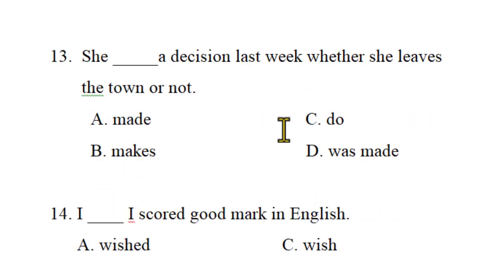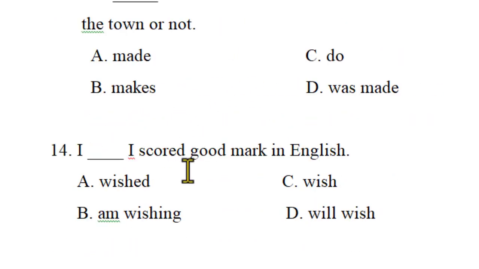Yeah, exactly. A blank, I scored good mark in English. I wished, which is really the right word, the right verb here? I wished, I scored. No, I wish. Exactly. I wish I scored good mark in English. Yeah, I wish. I hope. Yes, you can say I wished. Okay, you can say I wish. I wish I scored. I did not score a good mark. I regret, I'm sorry for this, please, because I did not get a good mark. Because regretting for the present. I wish. This is the correct verb.